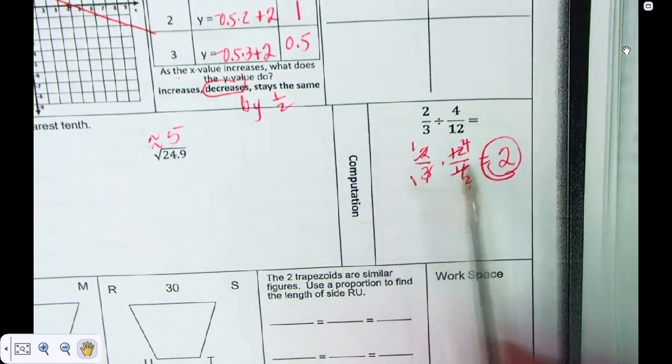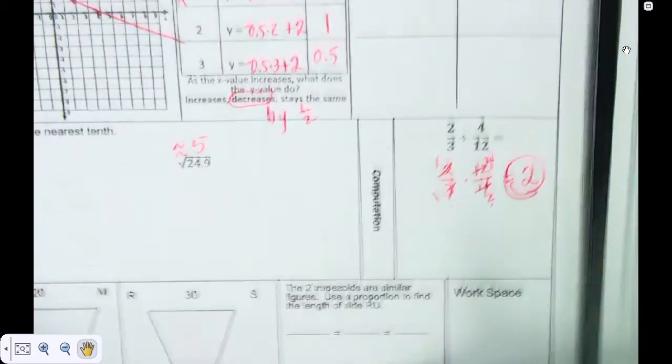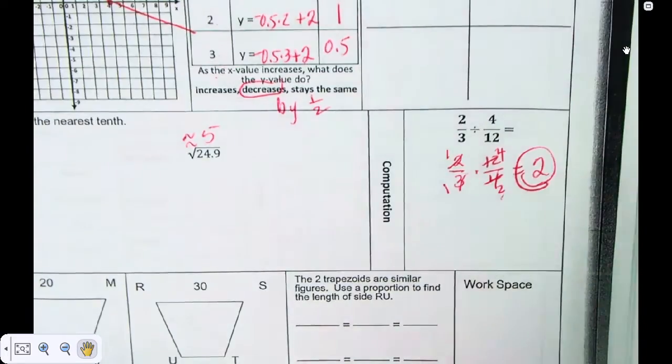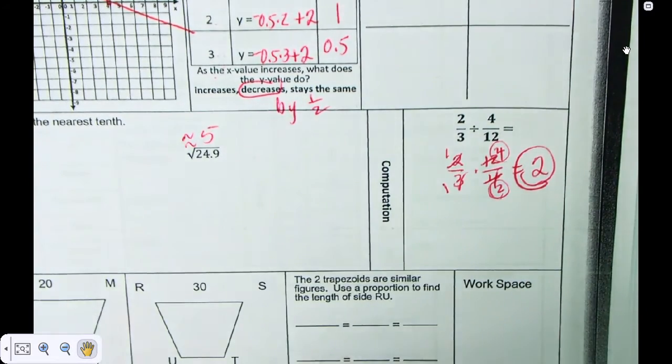You just keep, change, flip. That's all you're doing. Keep, change, flip. And then you just reduce it. And I could have even reduced that before, divided by 2 is 2. It's so easy.